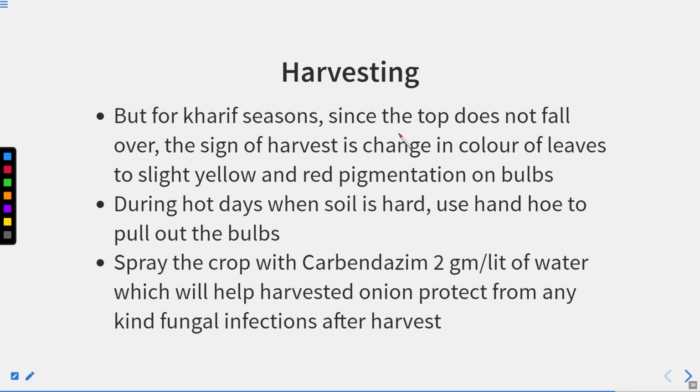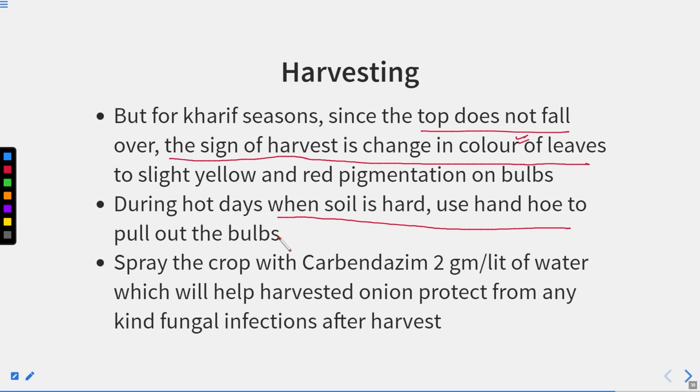But for the Kharif season, since the top does not fall over, the sign of harvest is change in color of the leaves. So we have to see the color of the leaves, and according to that, we have to decide whether we have to harvest this time or not. So during the hot days when the soil is hard, we hand hoe to pull out the bulbs, and spray the crop with the carbendazim 2 gram per liter of water, which will help harvest onion and protect from any fungal infections after the harvest.